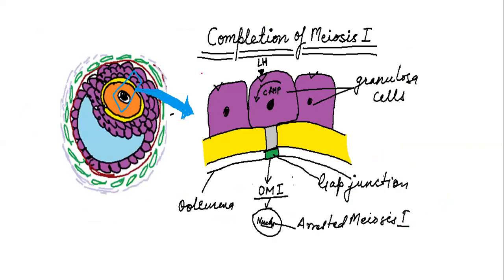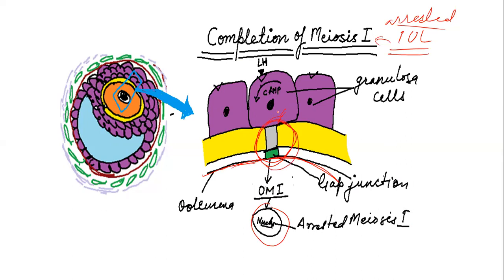So first we'll see how the completion of first meiosis occurs. The first meiosis is arrested since intrauterine life. So how is it arrested? If you can see in this picture, there is a gap junction between the granulosa cell and the oocyte membrane, and this is the nucleus.